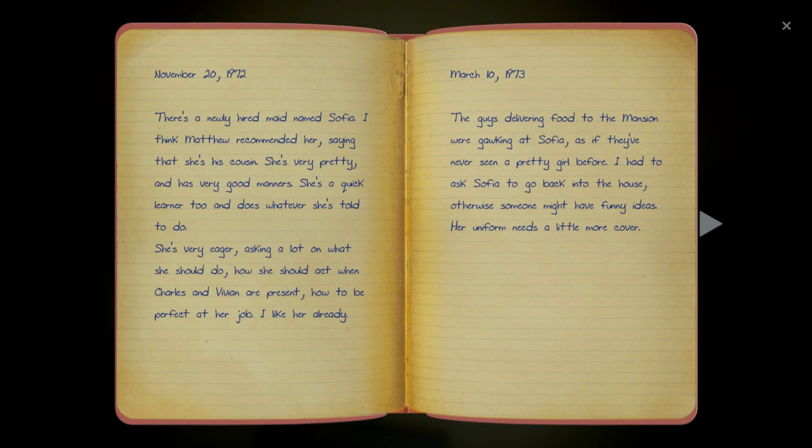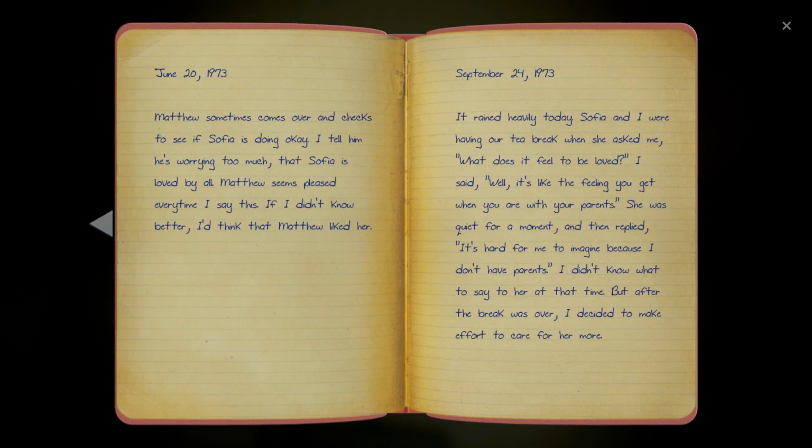We also see on the second page that Sophia's good looks started causing issues with other workers. In the second section, we see Father Brooks had a thing for Sophia, something more than just familial bonds, as noted by Dorothy when he would come to visit Sophia at the house. But most important of all, on the last page, we see Dorothy and Sophia talking about love. Sophia asks Dorothy what it feels like to be loved. With Dorothy's response, Sophia doesn't seem to understand this feeling.